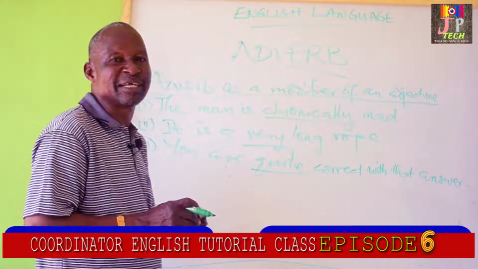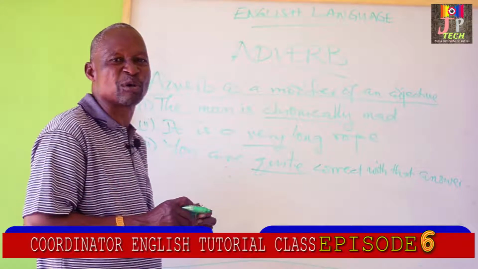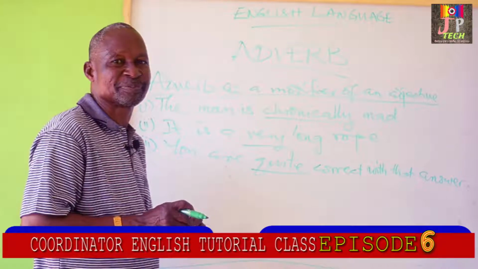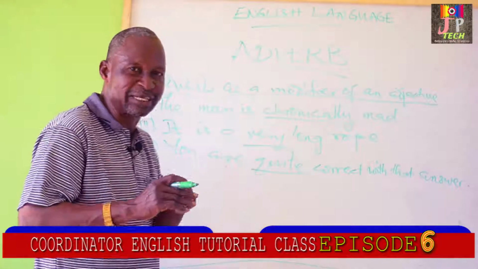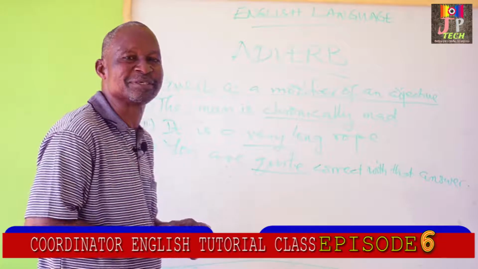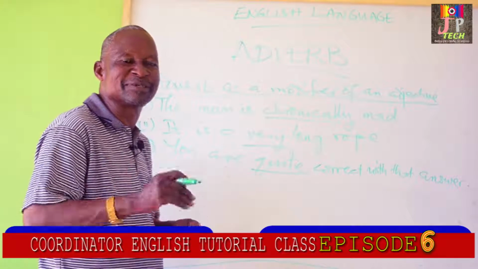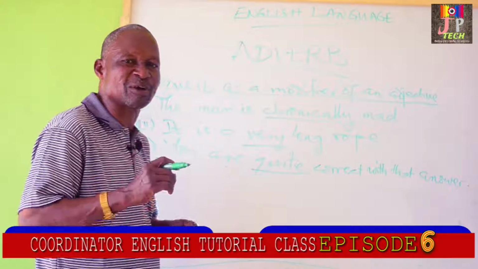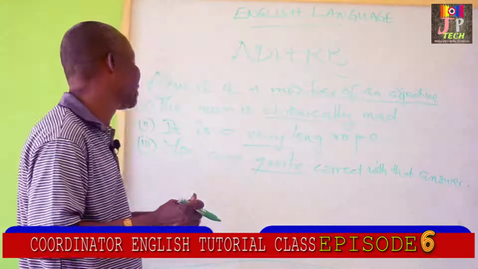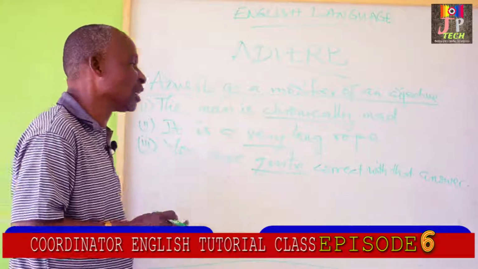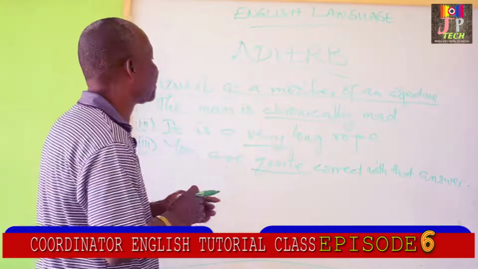Somebody said, Nigeria became independent in October 1960. That answer is better than just 1960. Another person may say it became independent on 1st October 1960. Maybe that one is the best of the three. So you are quite correct with that answer.